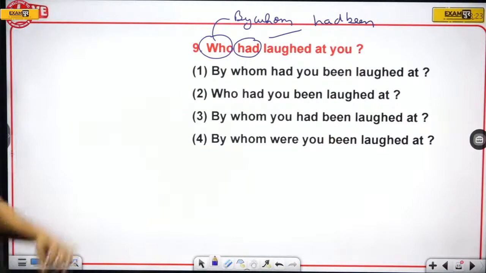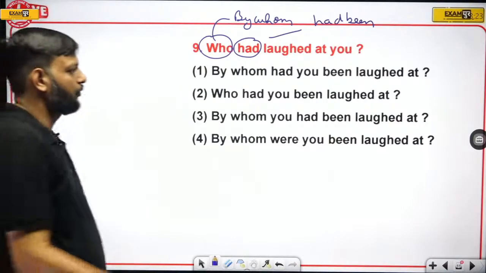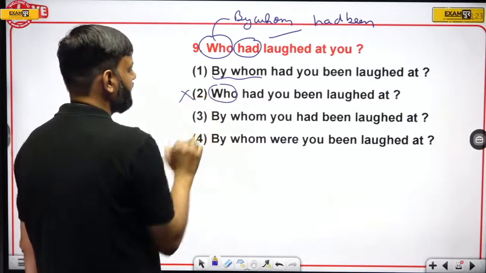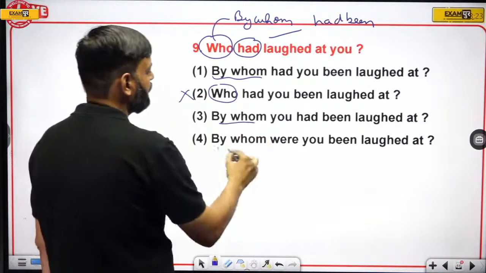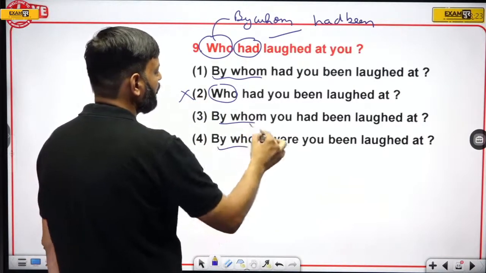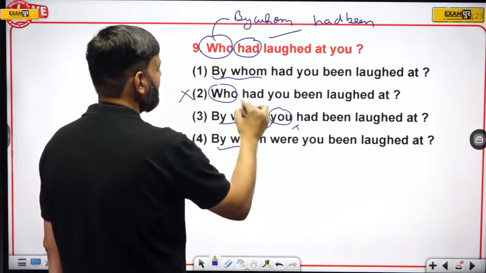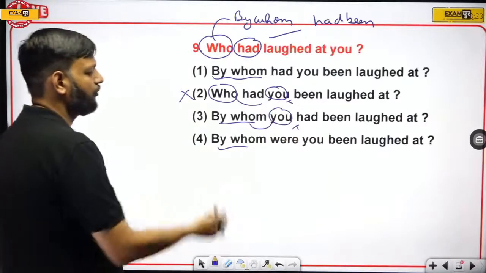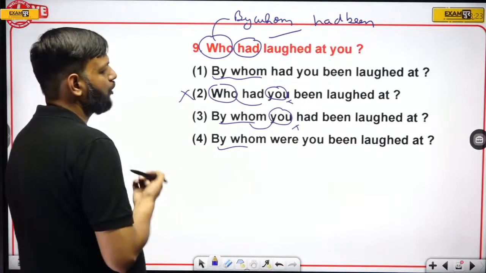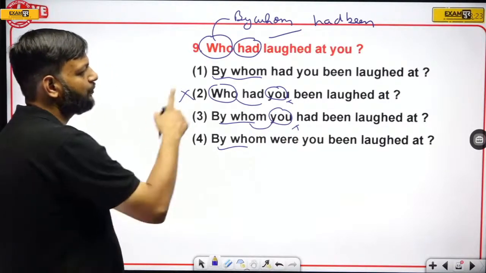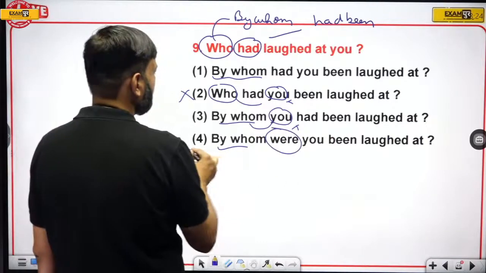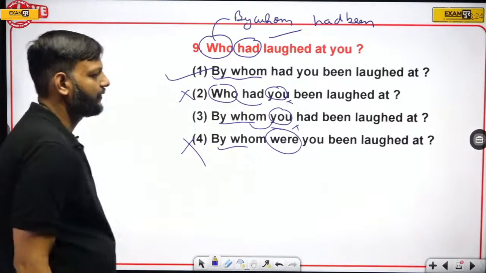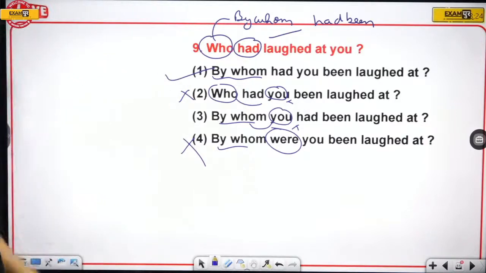Now look for all these things. So here we have by whom. Here we have who. Eliminate. Here we have by whom, by whom. Now by whom should be followed by a helping verb. Eliminate who. This has been already eliminated. So now we have two options remaining. By whom had. So here we have were. Cannot be the answer. So this is the right answer.